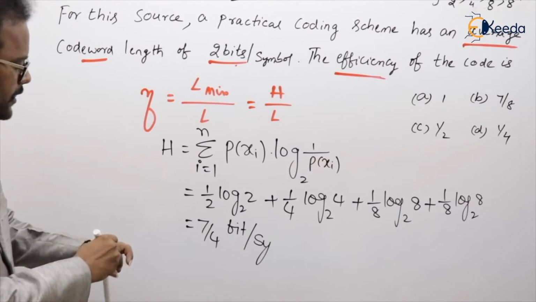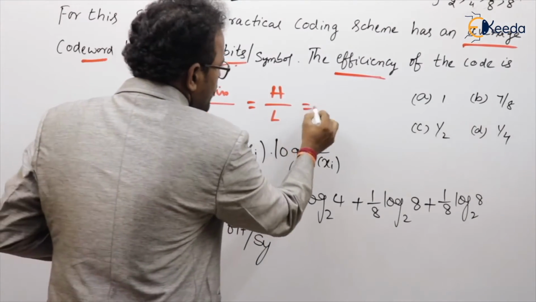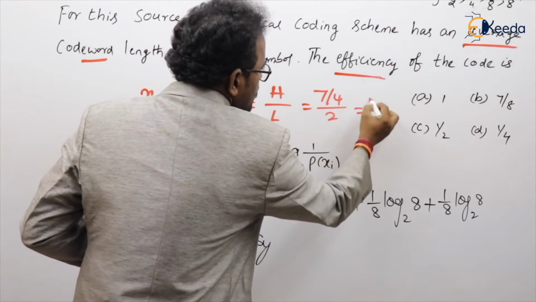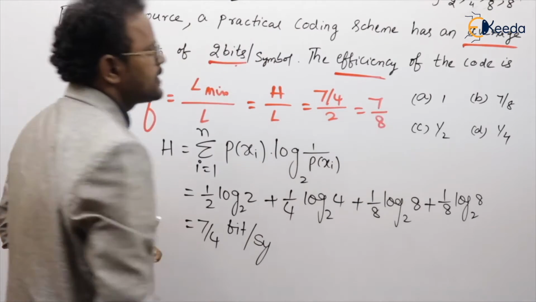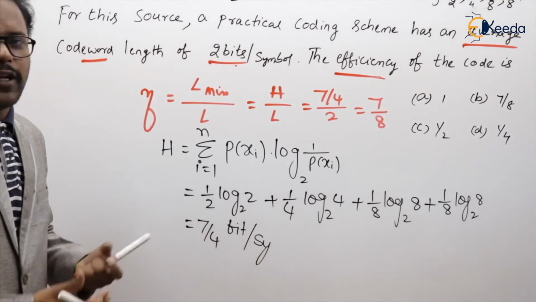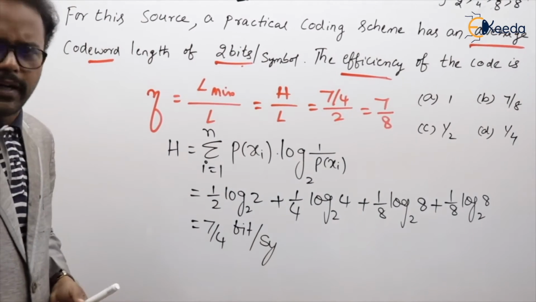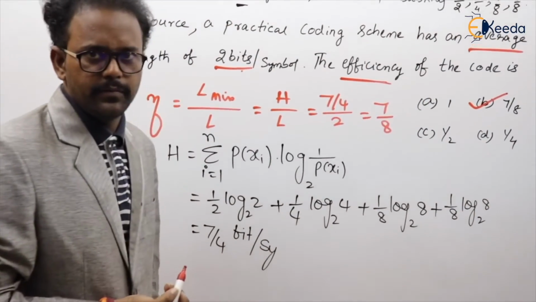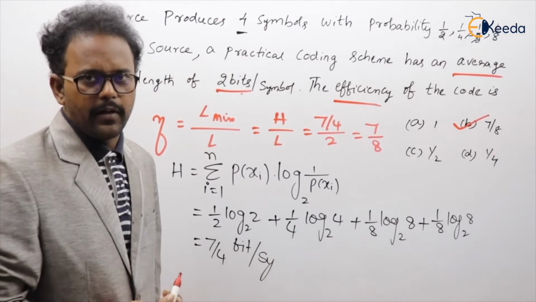So here we got entropy value is, students, 7 by 4. Average code word length already given. So 7 by 8 is the answer. If you add the percentage into 100, you can take. So option B is the correct answer. Are you getting my point or not?